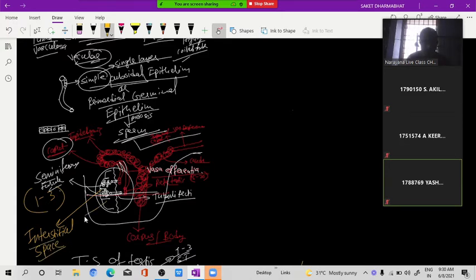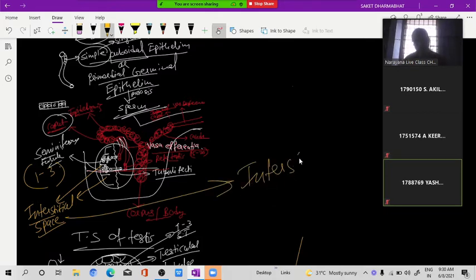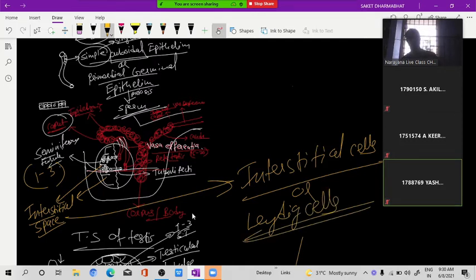In the interstitial space, the cells found are called interstitial cells, also called Leydig cells. Clear or not?